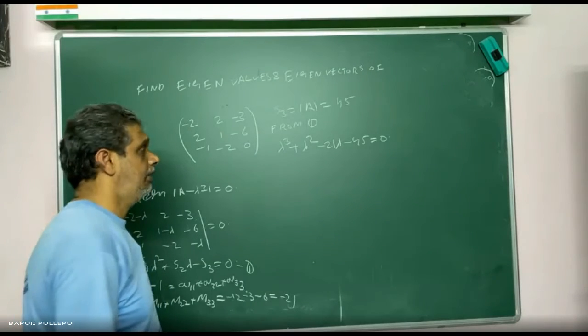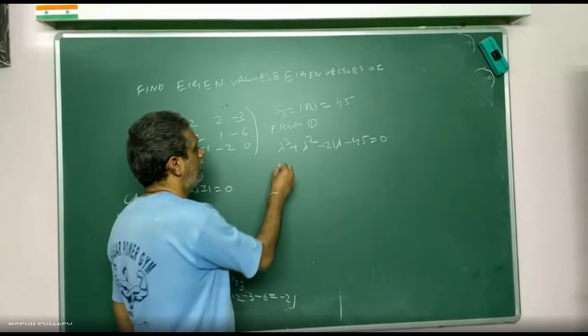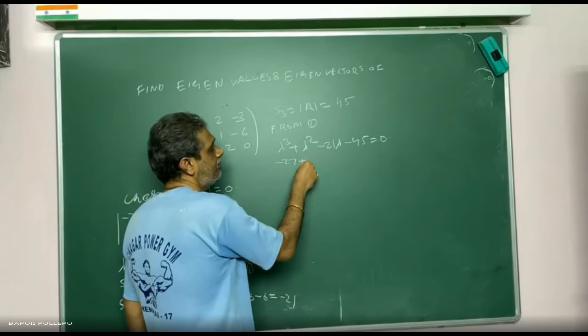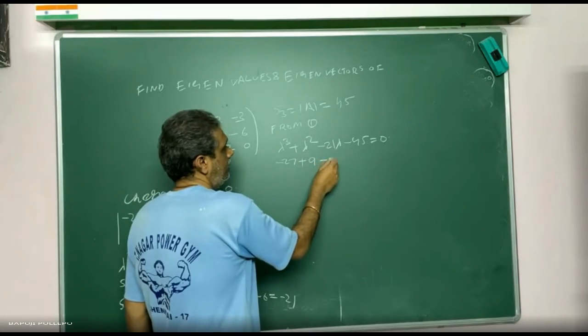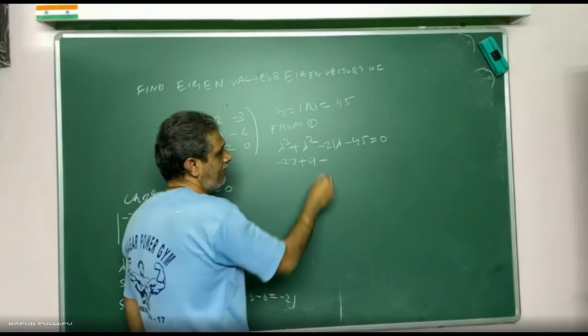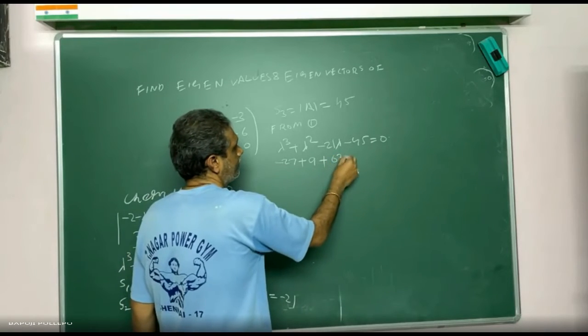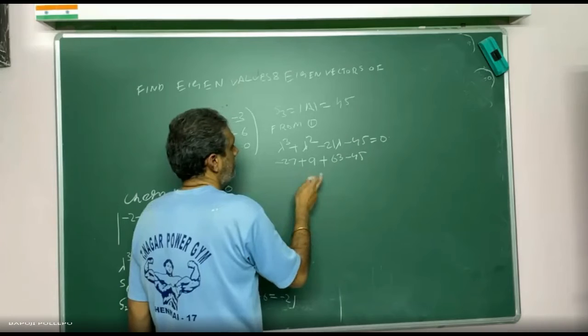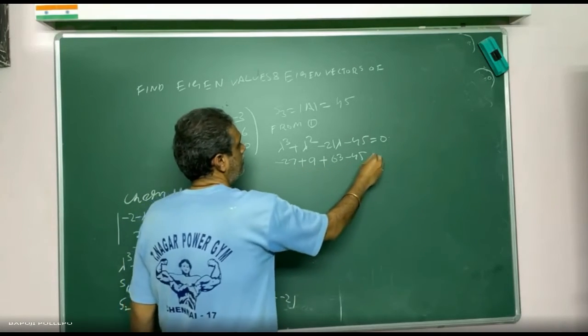Then plus 9. Then minus 21 into minus 3 is plus 63. Now check. It is 0. Yes, sir.